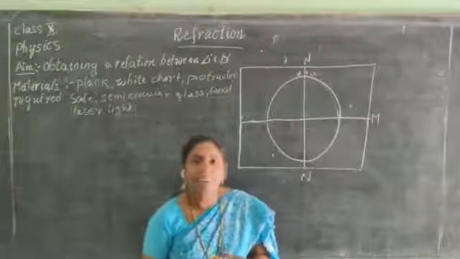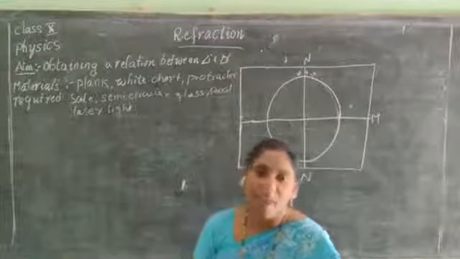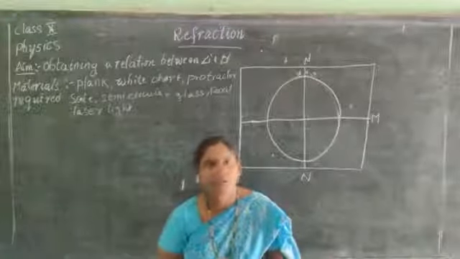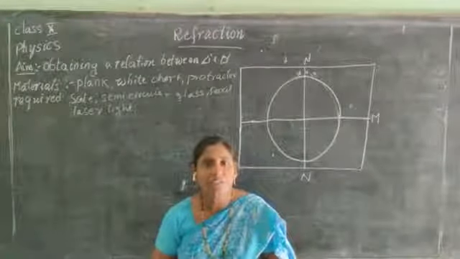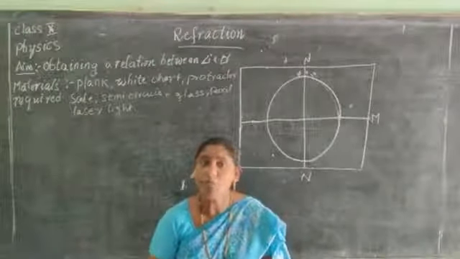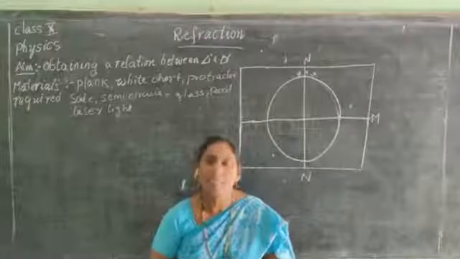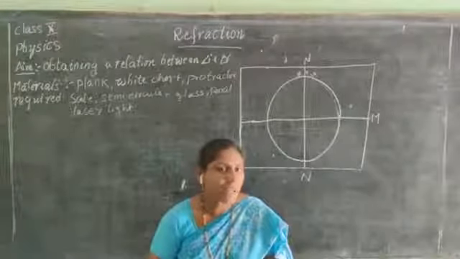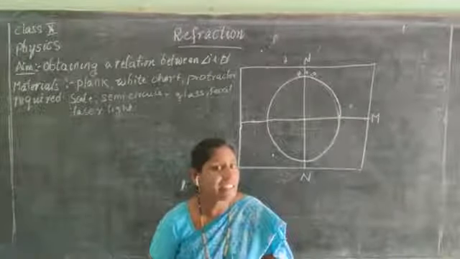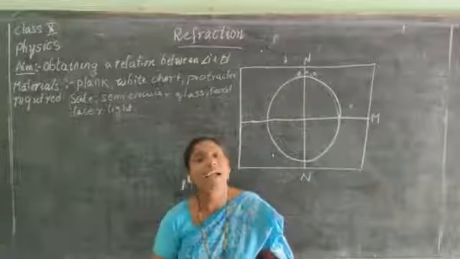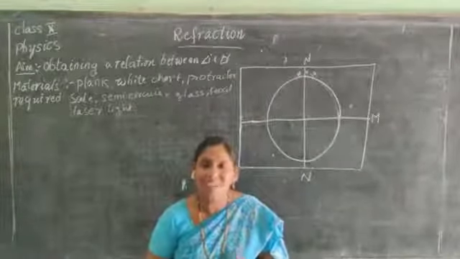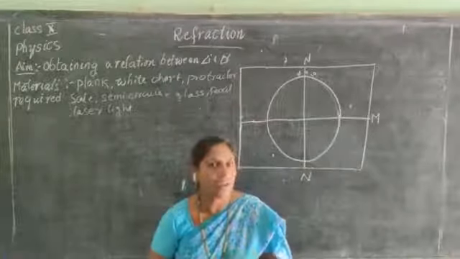You already know the angle of incidence and the angle of refraction. What is the angle of incidence, children? The angle made by the incident ray and the normal is called the angle of incidence. What is the angle of refraction? The angle made by the refracted ray and the normal is called the angle of refraction. So children, till now we have discussed what is angle of incidence and what is angle of refraction.